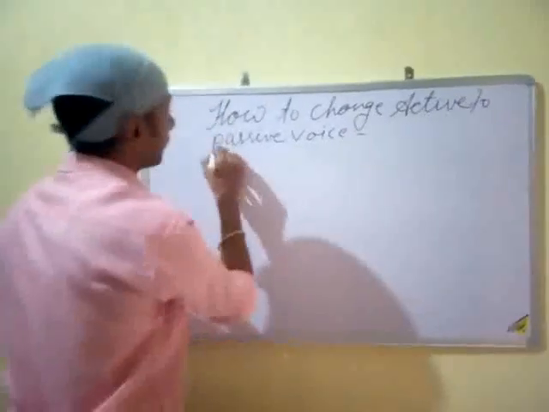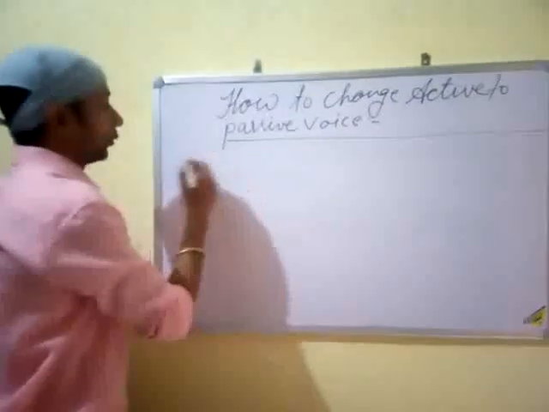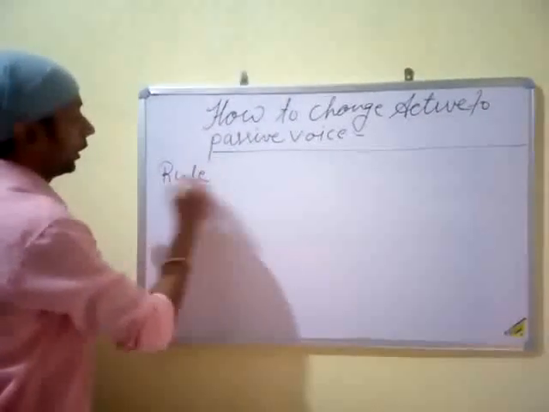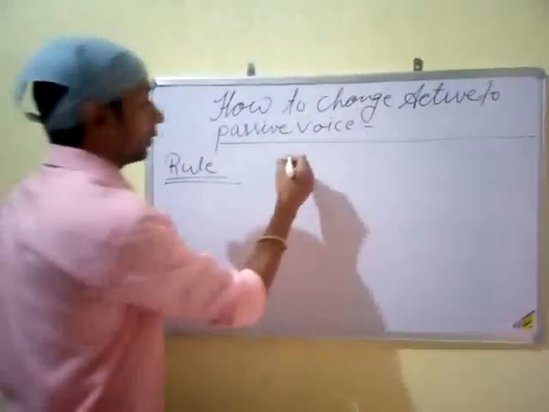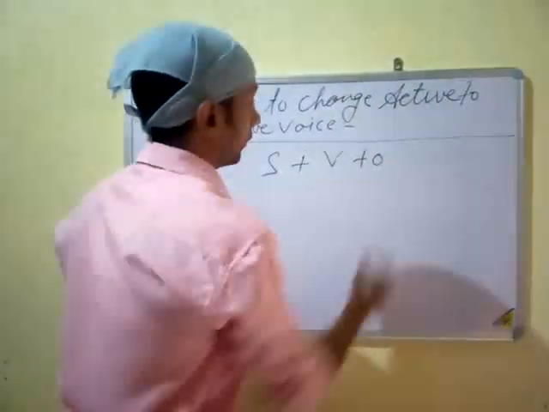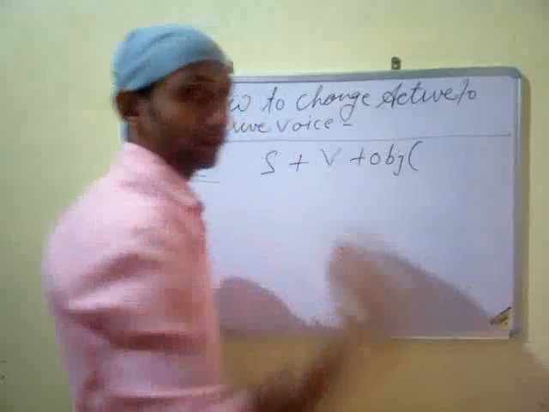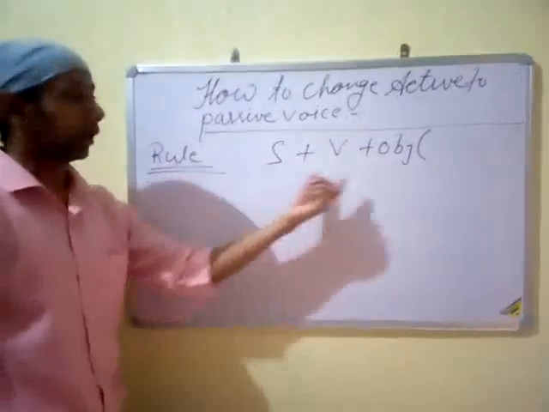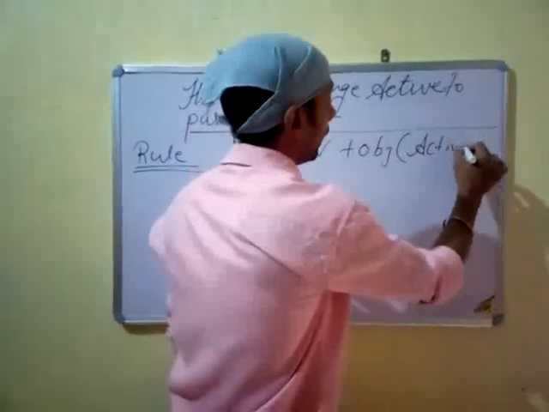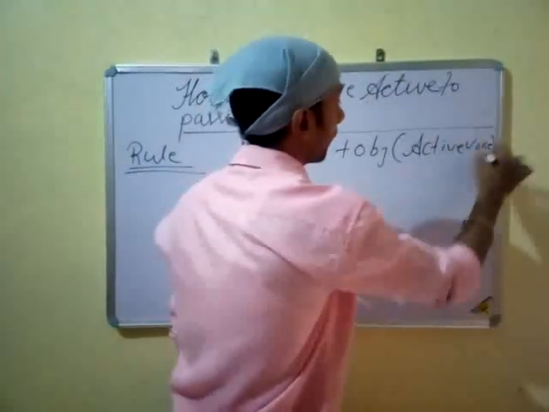So for this, we have to know the rule, and the rule is that each sentence contains a subject, a verb and an object. In every sentence you will find a subject, a verb and an object. So this is the structure of active voice.